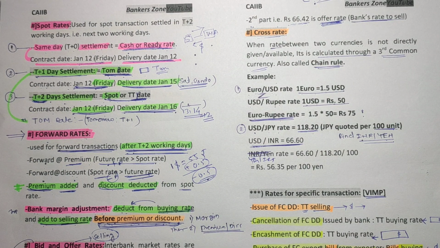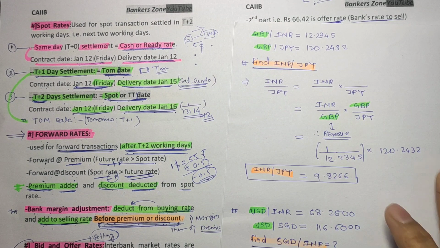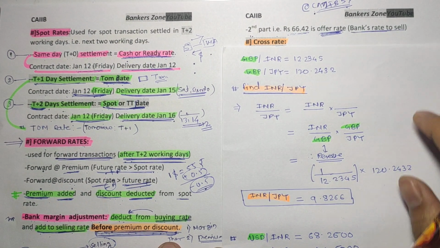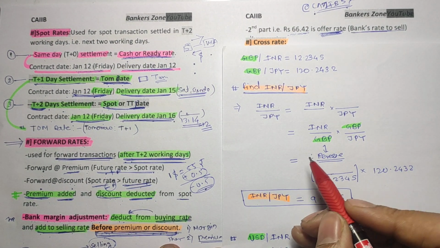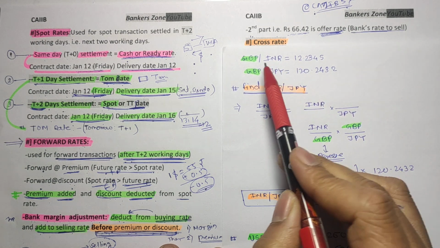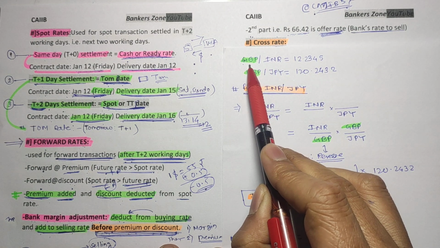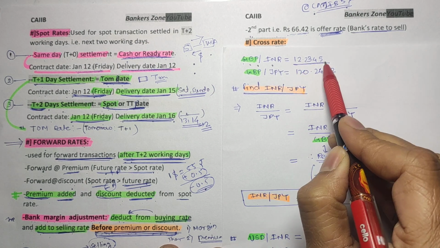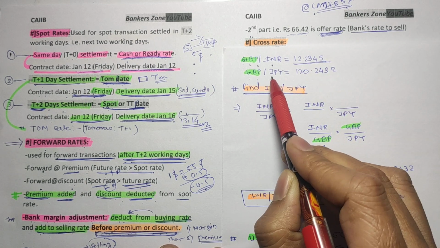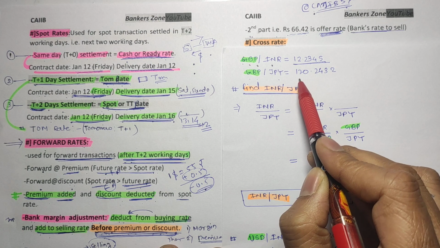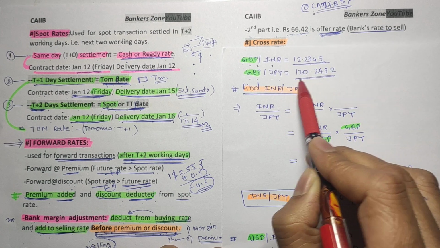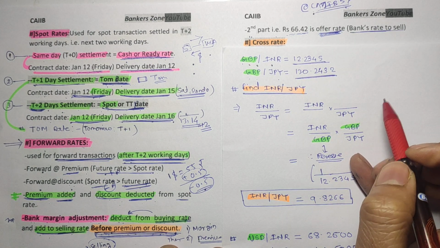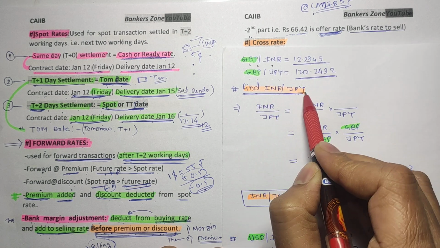I will explain some more numericals because it is important. They may ask for 3 to 4 marks, generally 3 marks. See, they have given GBP, that is the Great Britain pound, to INR, which is 12.2345. Great Britain pound to Japanese yen they have given 120.2432. And we have to find INR to Japanese yen.